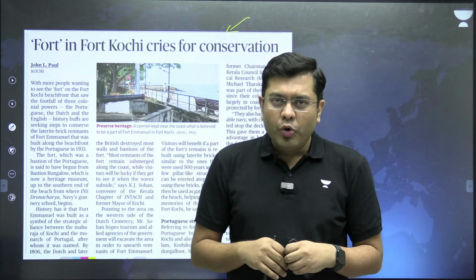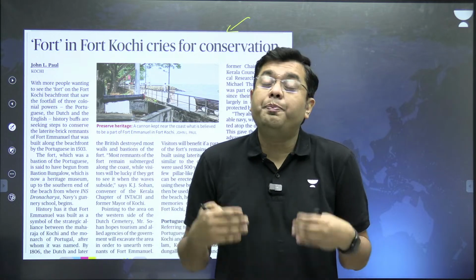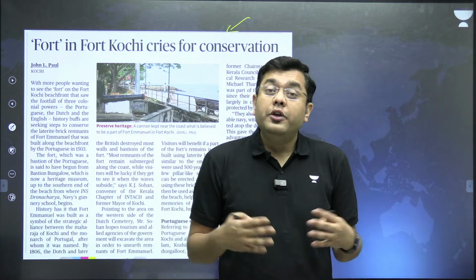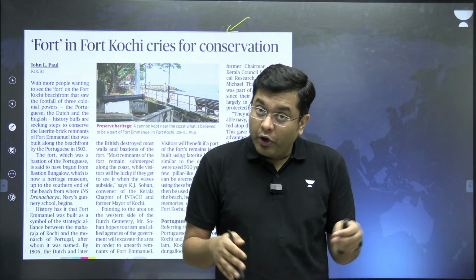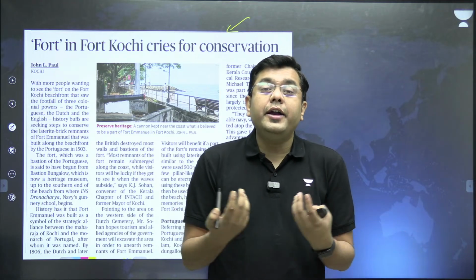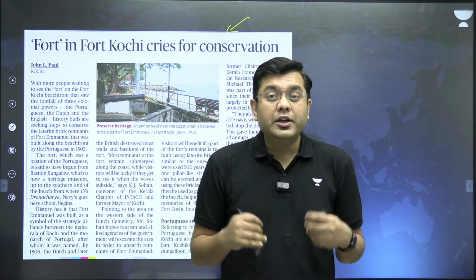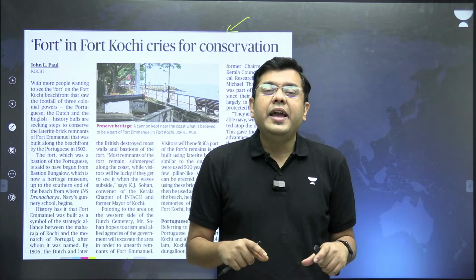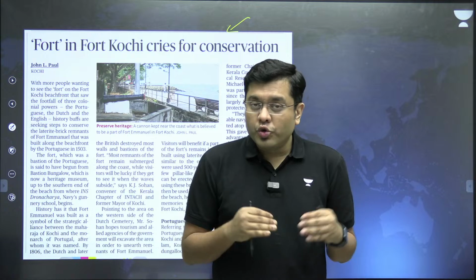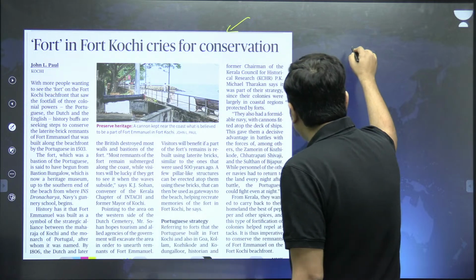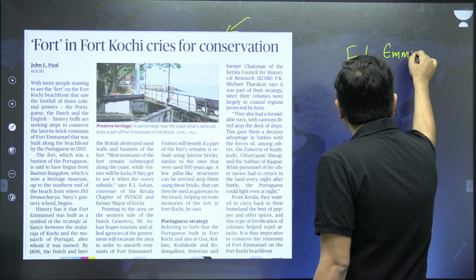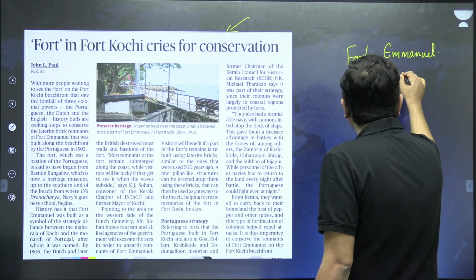When the Portuguese came over, they were looking for the spice trade, particularly pepper, as Vasco da Gama had already done before. So the Portuguese entered into a strategic alliance with the Maharaja of Kochi. As a result of that alliance, a fort was built at the coastline of Kochi. That was Fort Emmanuel, the fort which is in the news, built out of laterite bricks.